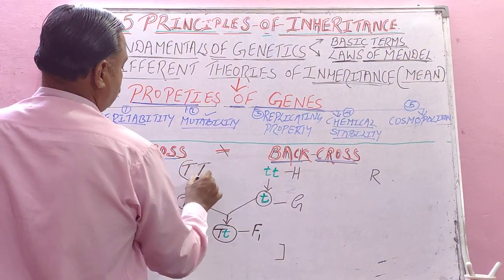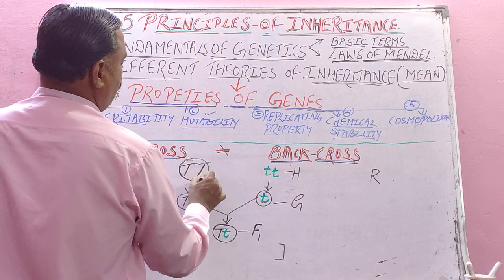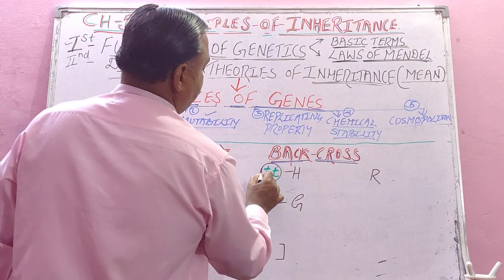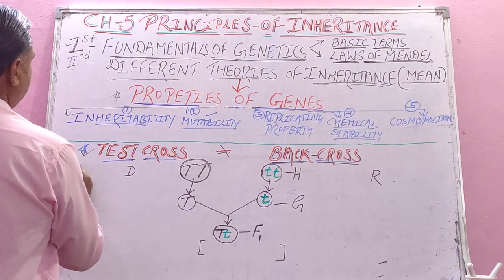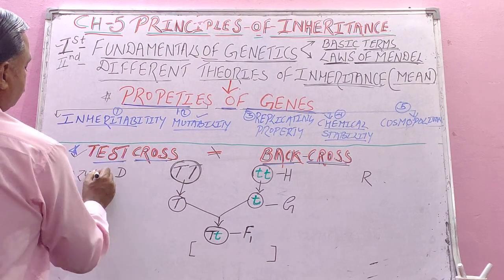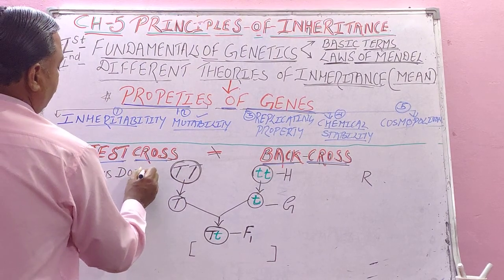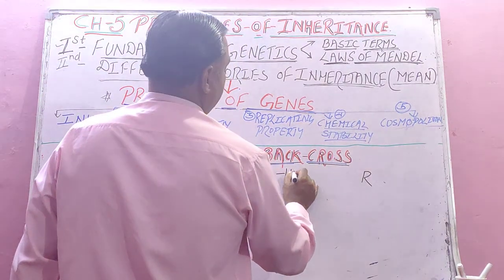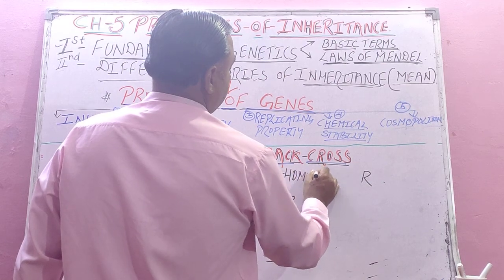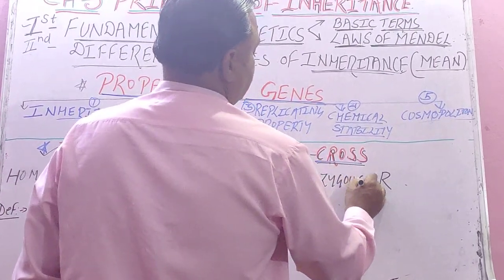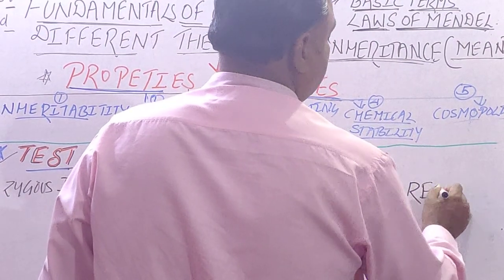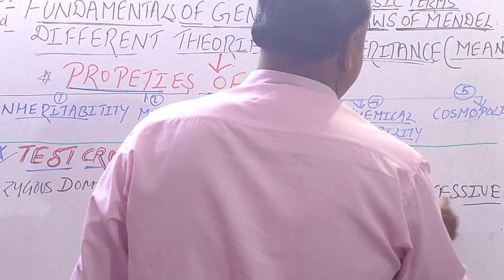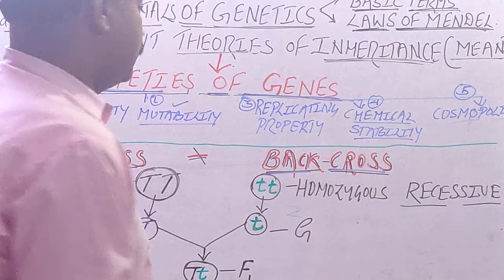See, this is the homozygous dominant parent, say pure tall, and another one is the homozygous recessive parent, say pure dwarf. It is not heterozygous, it is homozygous recessive.